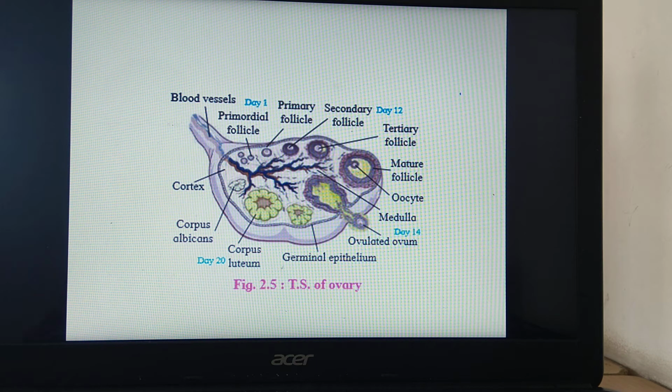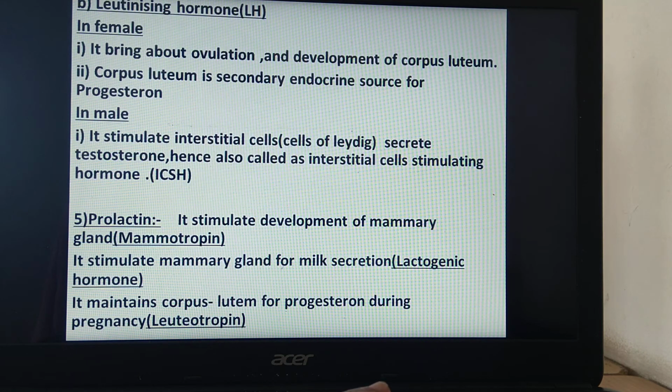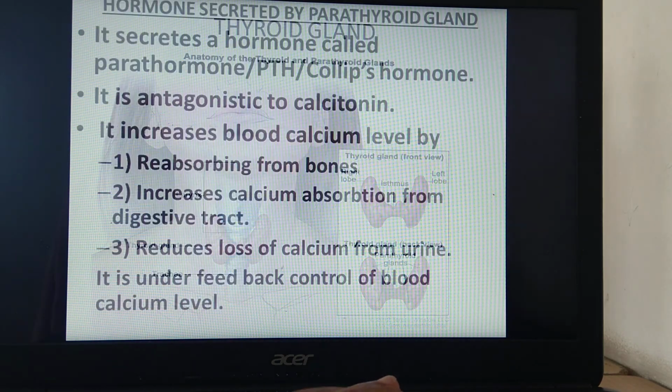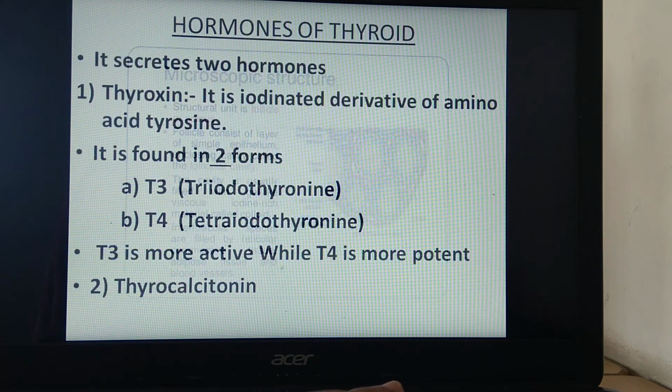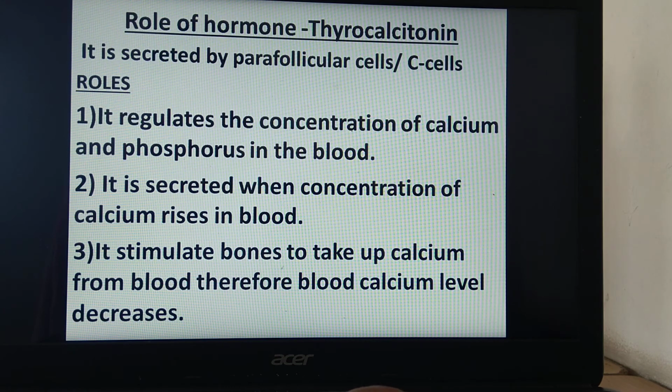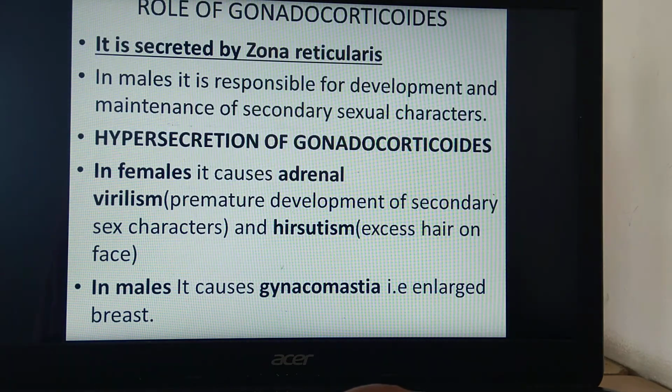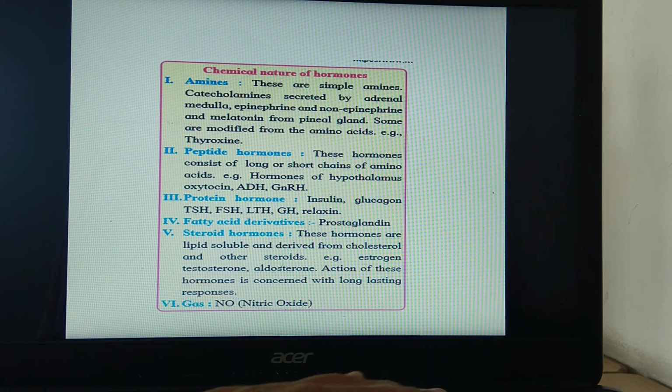Now we are going to see about the chemical nature of hormones. What is the chemical nature of a hormone? What does it mean? Chemical nature of a hormone means chemically what they are. We have studied before that hormones are chemical messengers, and these chemical messengers carry messages from one place to another. So there are 5 to 6 types of hormones. Their chemical natures are there.